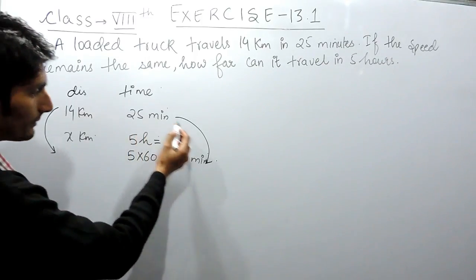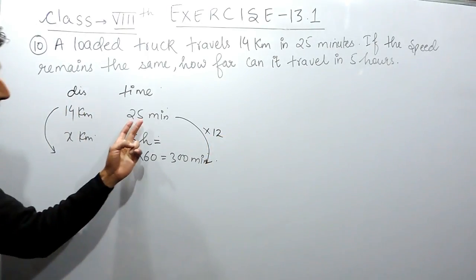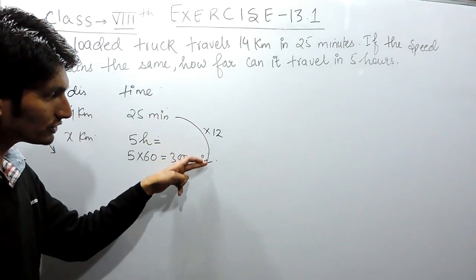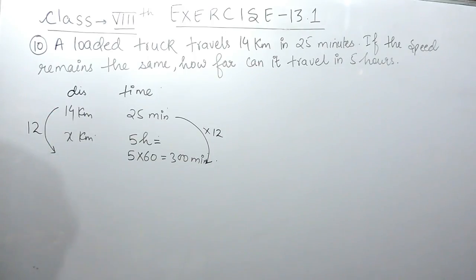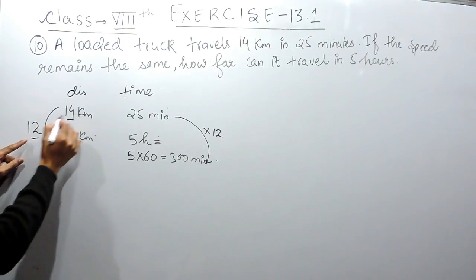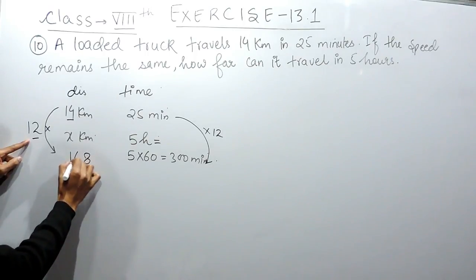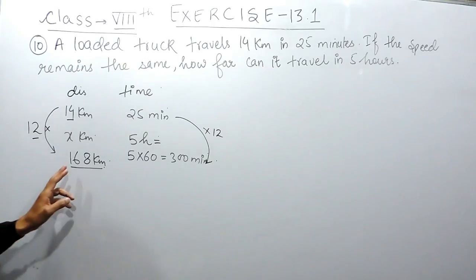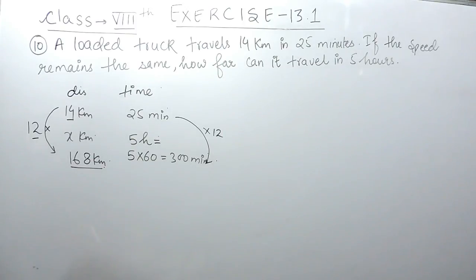So here the time is increased 12 times, because here the time is 25 minutes and here the time is 300 minutes. So if the time is increased 12 times, similarly the distance must also increase 12 times. So you have to multiply this value by 12. So 12 into 14, 48 and 120, that is 168. So here the correct answer should be 168 kilometers. So in 5 hours that truck can travel 168 kilometers.